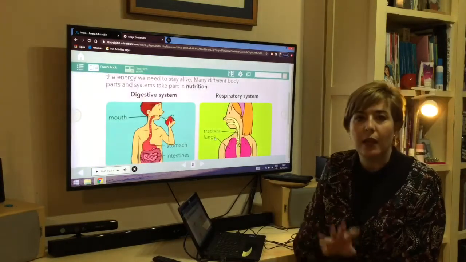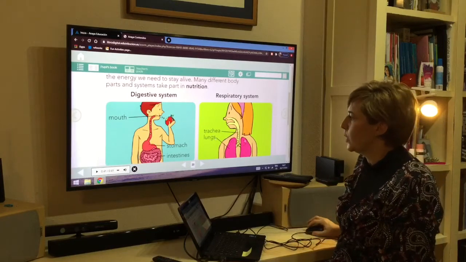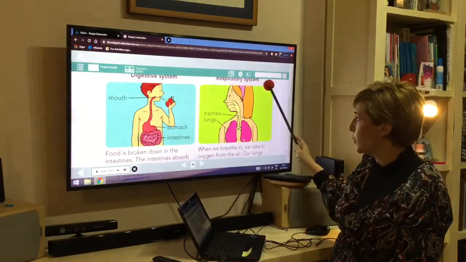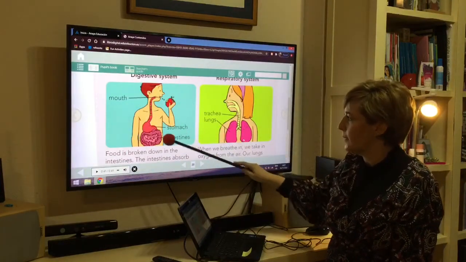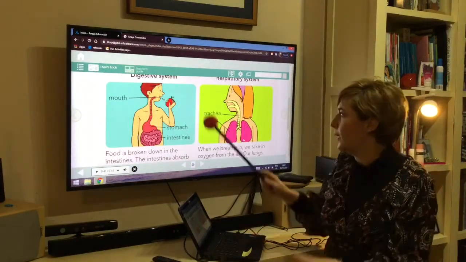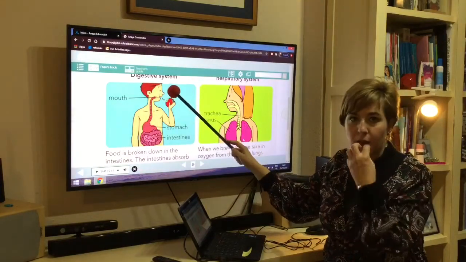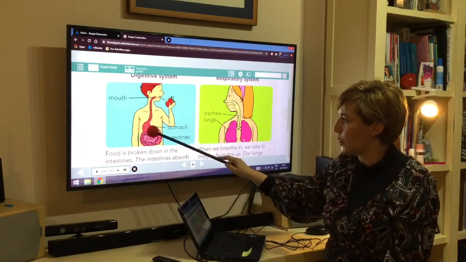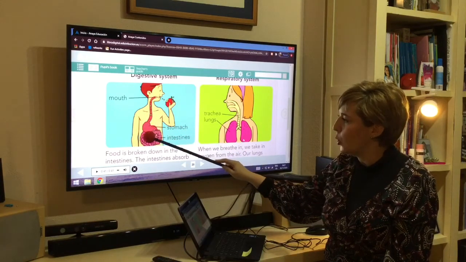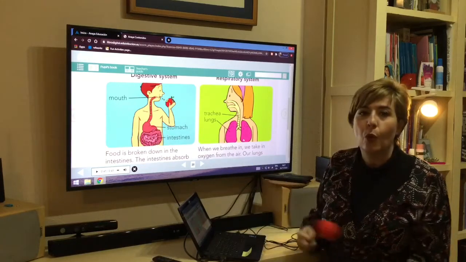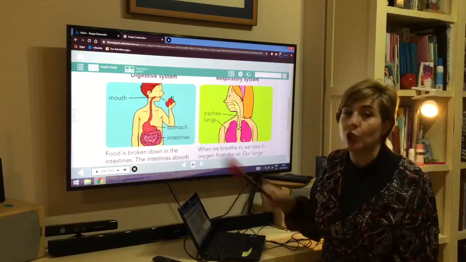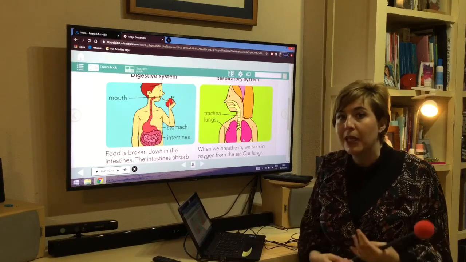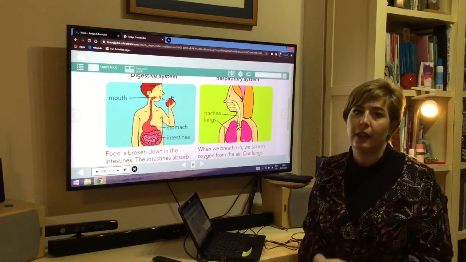We are going to study 4 systems in the nutrition function. The digestive system, respiratory system. In the digestive system, we are only going to study 3 parts. The food enters the body through the mouth. It goes down and down to the stomach, and it goes to the intestines. Why are the intestines so important? They are very important because they absorb the nutrients.